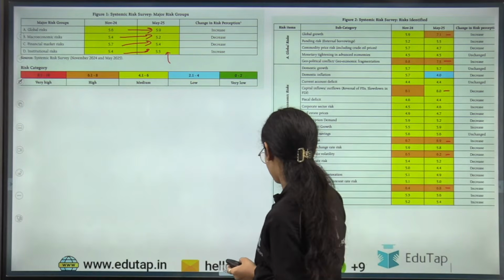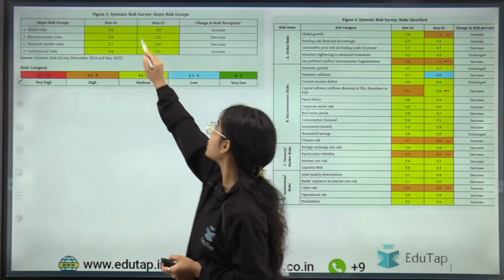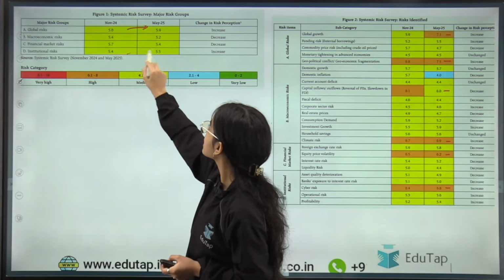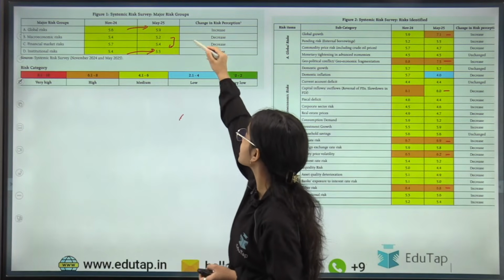Sorry, in the global risk, the risk has increased. In the institutional risk, the risk has increased. Only in the macroeconomic risk and the financial risk, the risk has decreased.